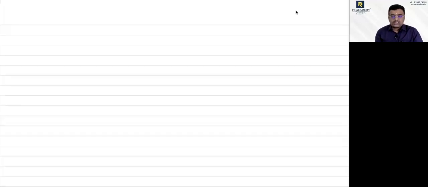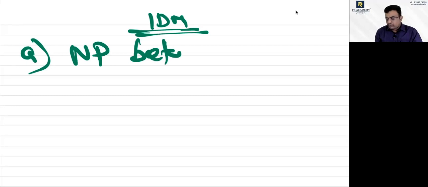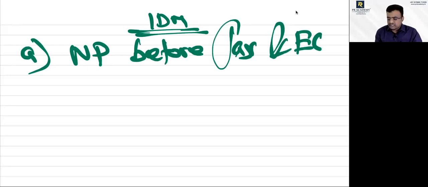So these are the small concepts related to the direct method. Now I'm moving forward with the indirect method. When you go with the indirect method, what should be the starting point? Net profit, as per net profit before tax and extraordinary items.